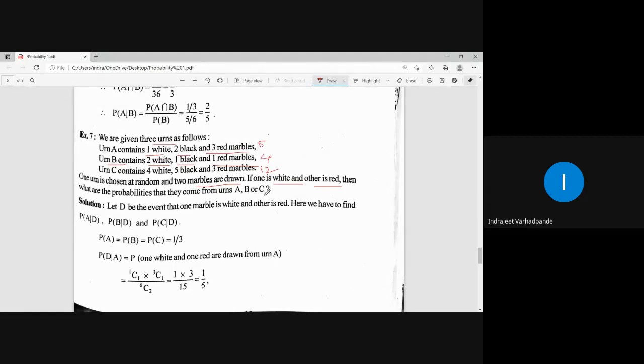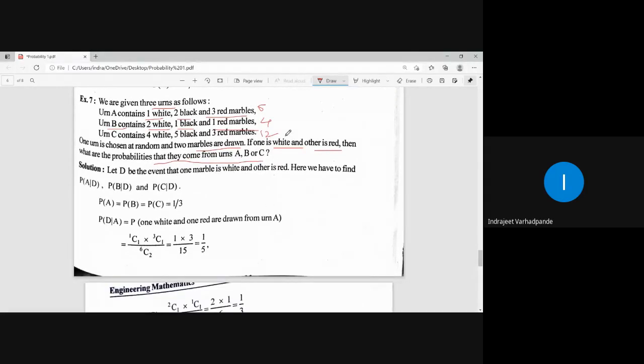If one urn is chosen at random and two marbles are drawn, one is white and the other is red, then what are the probabilities that they come from urn A, B, or C? So this is a conditional probability, given that one is white and the other is red. This is already fixed. Let D be the event where one marble is white and one marble is red. We have to find the probability of A given D, B given D, and C given D.